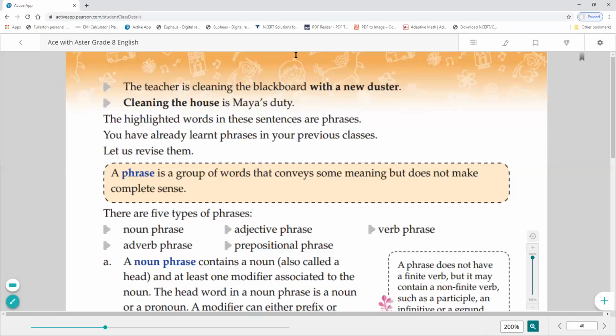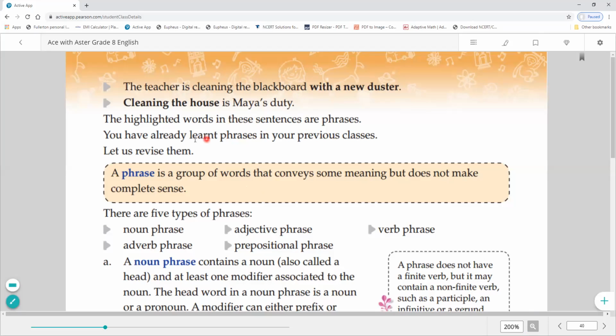Next activity, read these sentences. The teacher is cleaning the blackboard with a new duster. Cleaning the house is Maya's duty. Okay, class. Now here also there are phrases with the new duster, cleaning the house. So the highlighted words in these sentences are phrases.